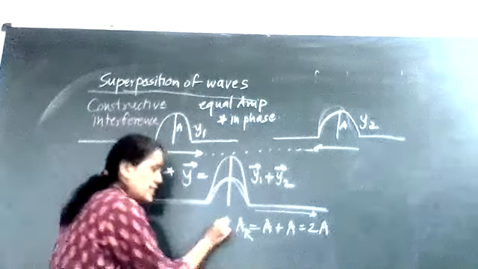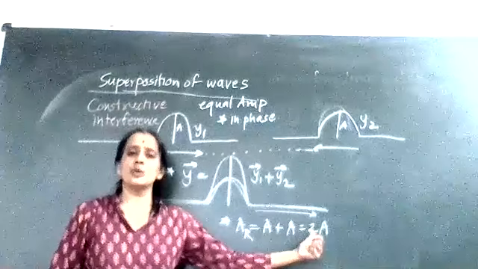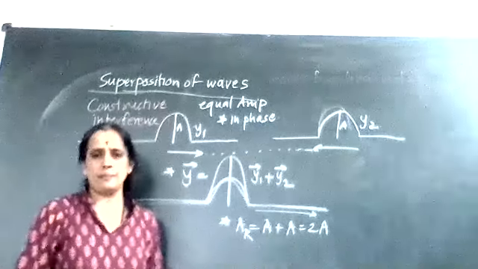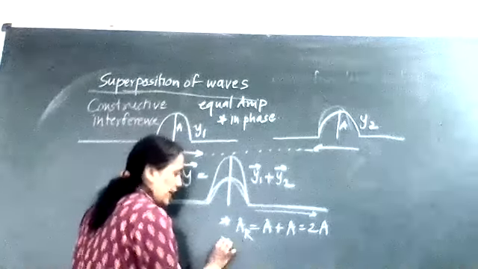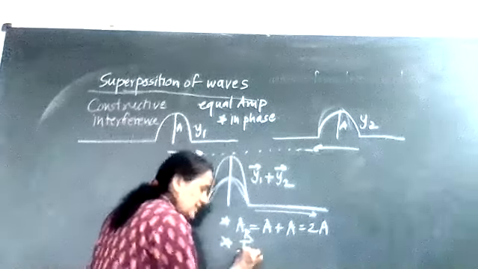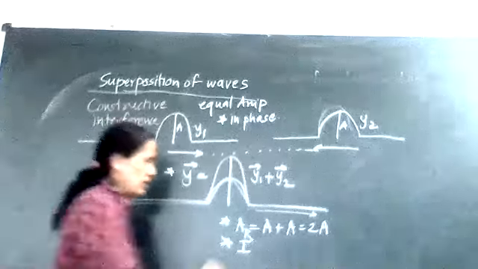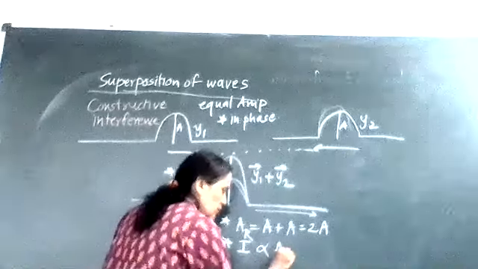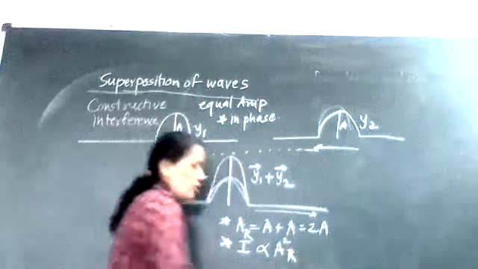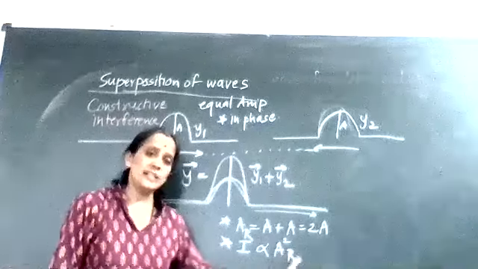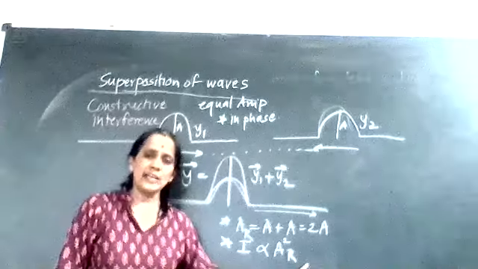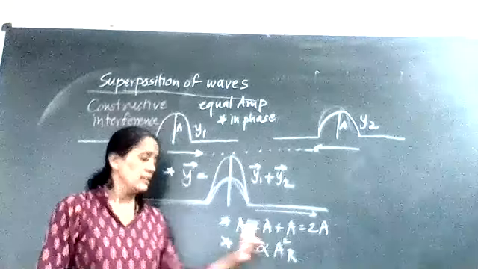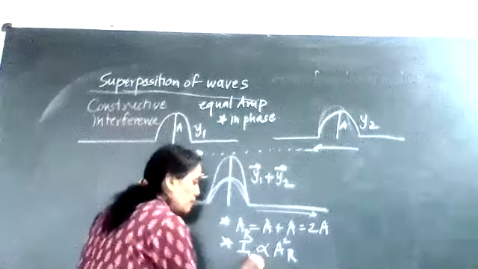Third, the resultant amplitude also goes on increasing. And fourth, the intensity of a sound wave is directly proportional to the square of amplitude. Here, the square of amplitude is the resultant amplitude squared. So if AR increases, automatically the intensity will also become maximum.